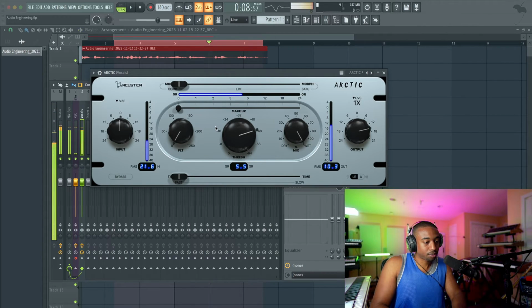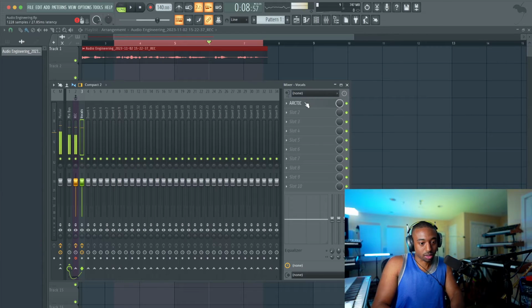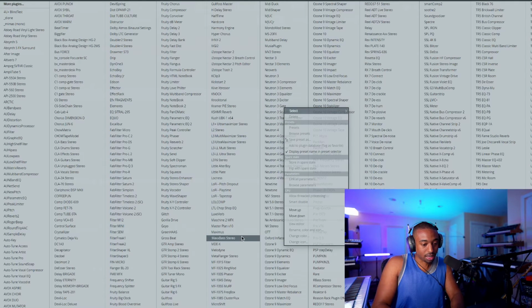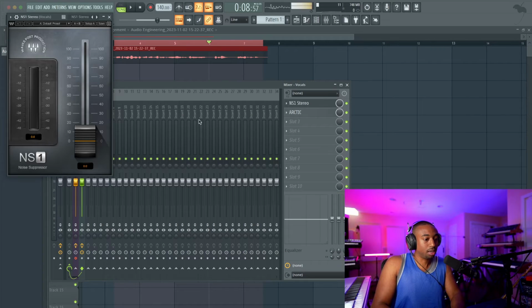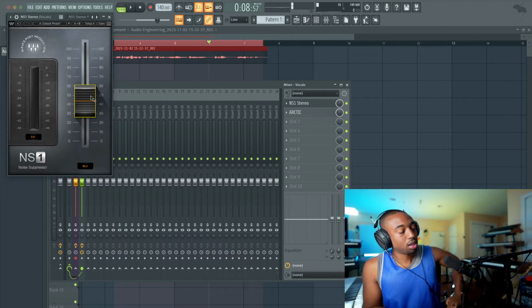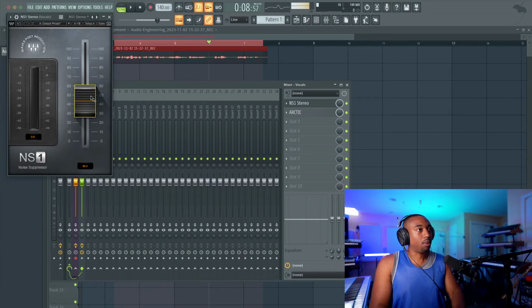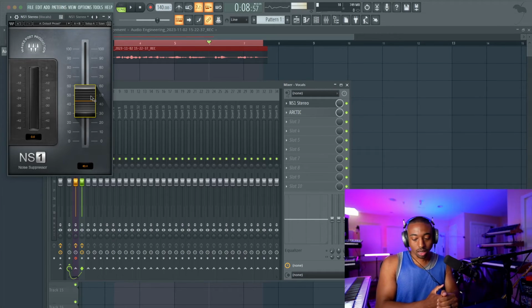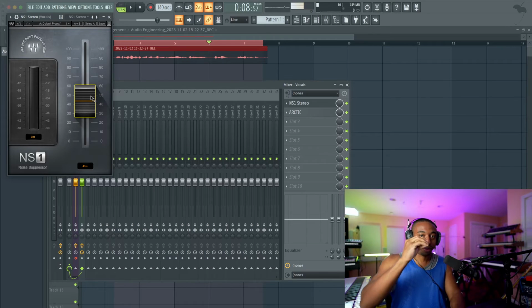Now most audio is going to have background noise. So for this purpose, I'm going to use Waves NS1. This is not a free plugin. You could also use Waves RVox to noise gate if you're using speech type audio. Now I would not use RVox gate on a vocal unless you want the fine details of the vocal.